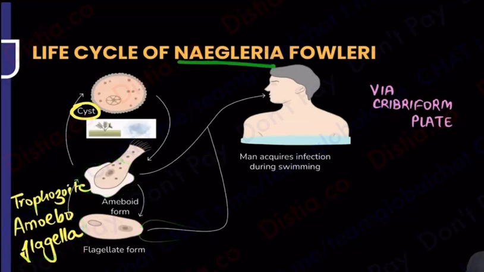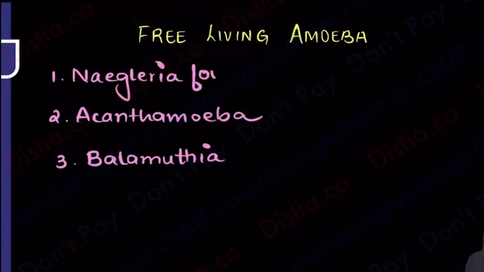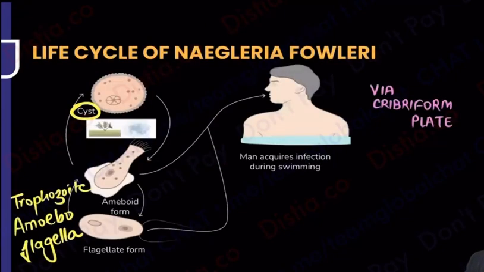Everyone's understood? Naegleria fowleri is doing some foul play. What foul play is it doing? It is becoming a little smart, that despite being a free living amoeba, Naegleria fowleri is trying to show me a foul play. That is, it's trying to show me F for fowleri, F for flagella can be there. Now moving on to the next, how does it come to us?